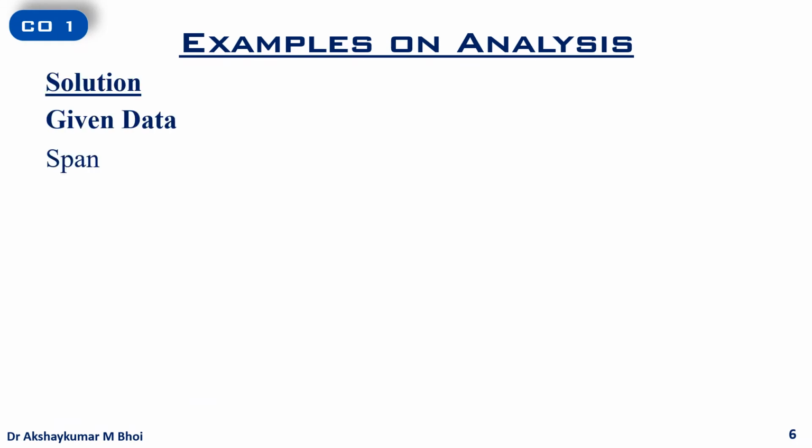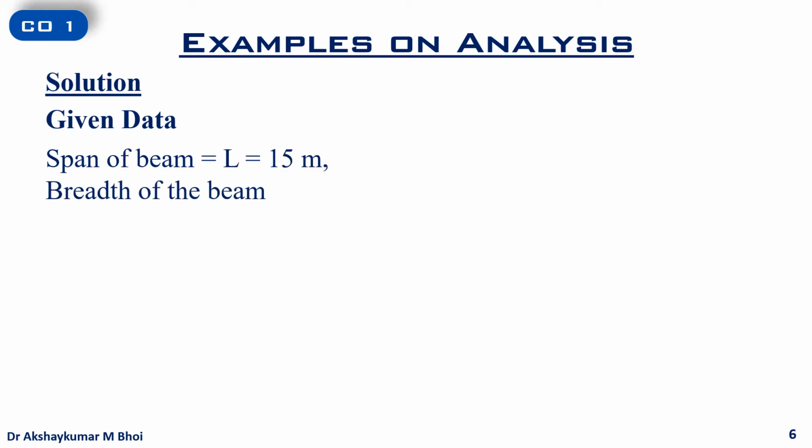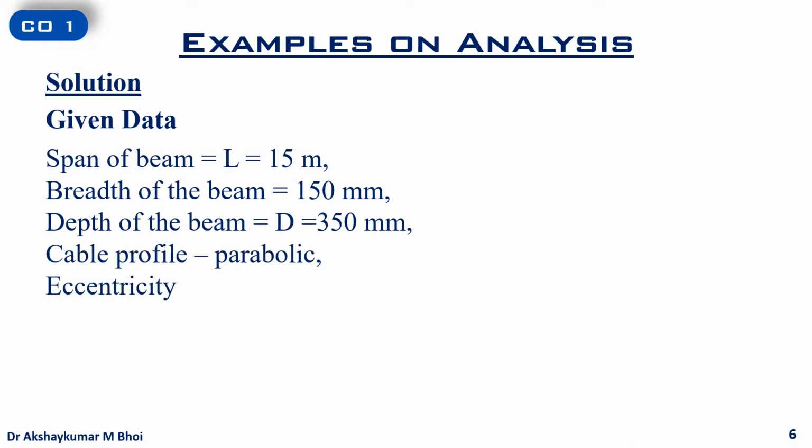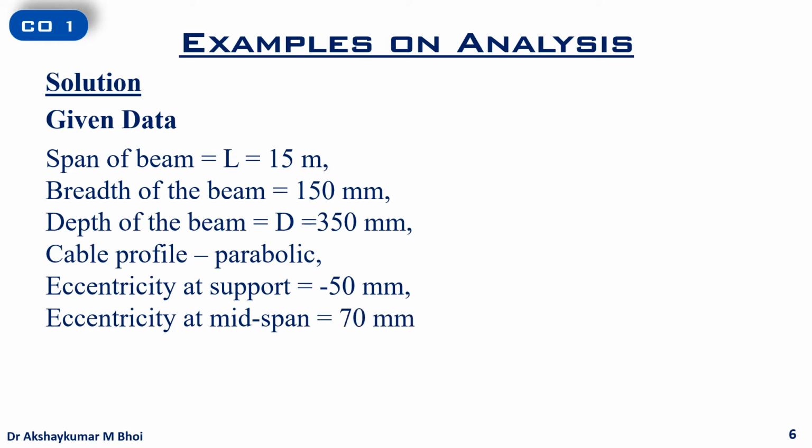So let us note the given data. The span of the beam is 15 meter. So L equal to 15 meter. Width of the beam is 150 mm. The depth of the beam is D equal to 350 mm. The cable profile is parabolic. The eccentricity at support is minus 50 mm and eccentricity at midspan is 70 mm. The negative sign for the eccentricity at support indicates the eccentricity is above the centroidal axis.